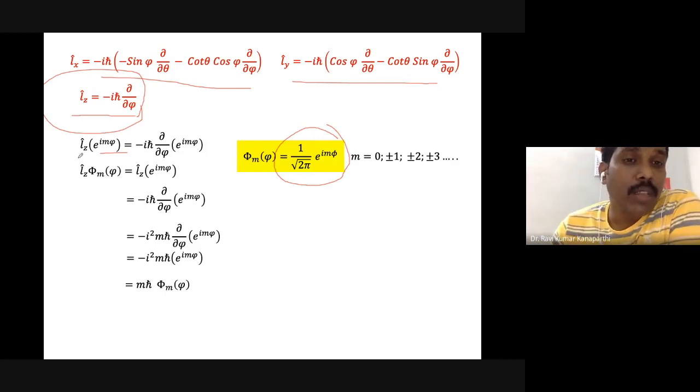This operator is nothing but the minus iħ dou upon dou phi, the angular momentum operator in terms of spherical coordinates.